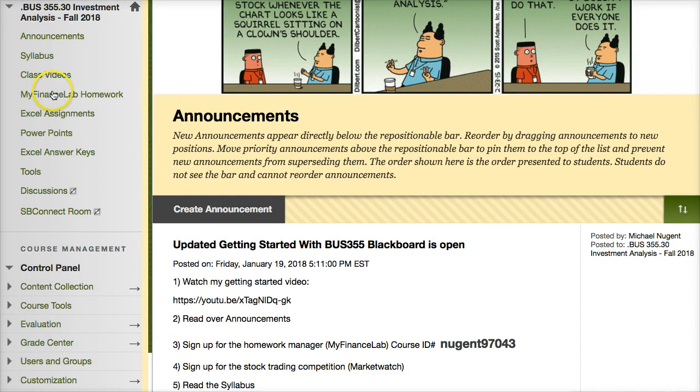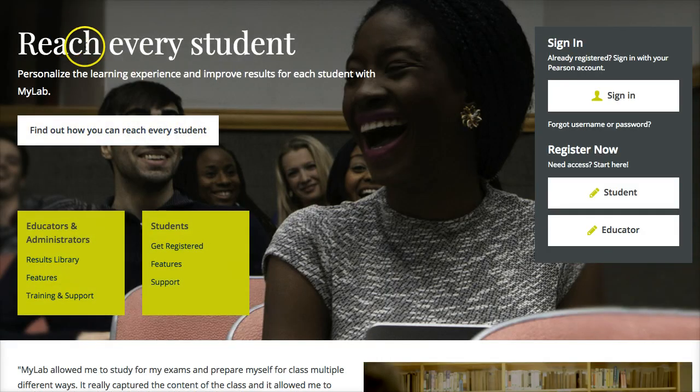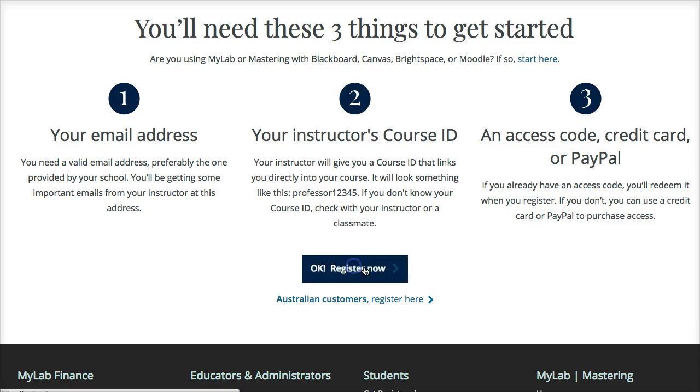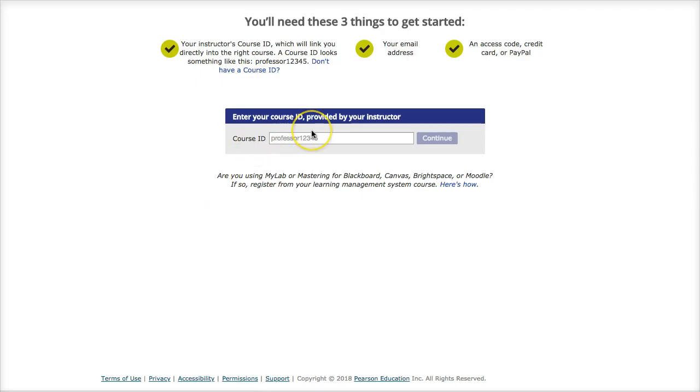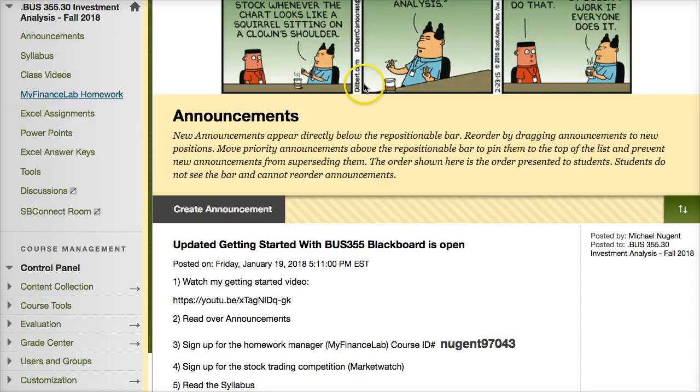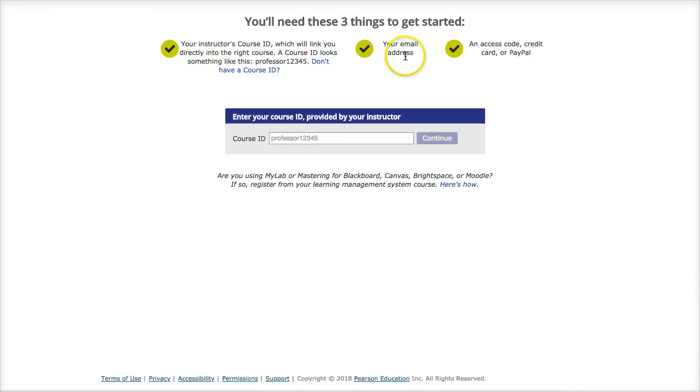So here I put a link called My Finance Lab Homework that you're going to click on, and this will open up the My Finance Lab where you want to register as a student. You may already have a registration from a previous course, so you can just sign in. And when you register as a student, you'll be asked to enter your course ID, which I have placed here, your email, and then your credit card for payment.